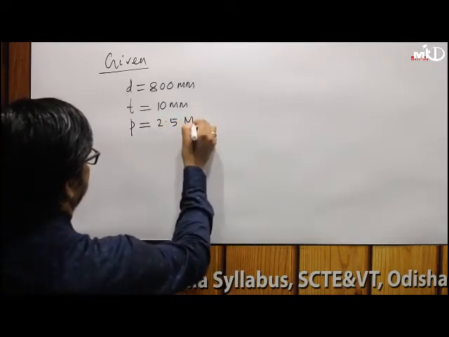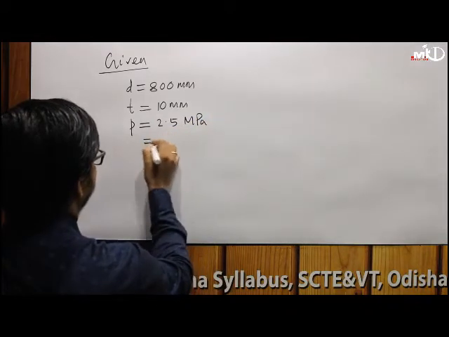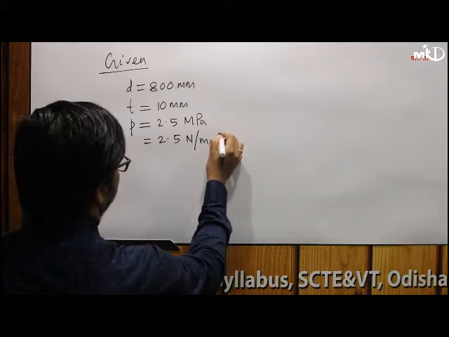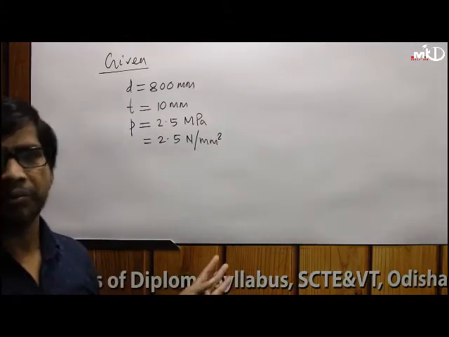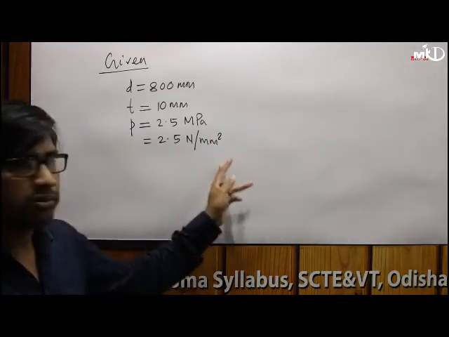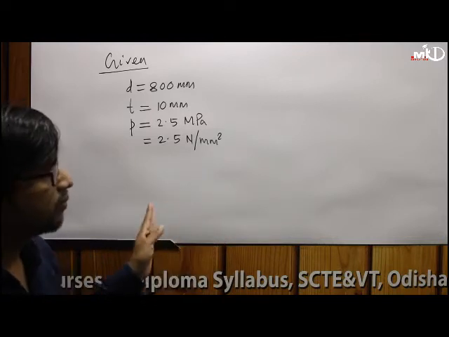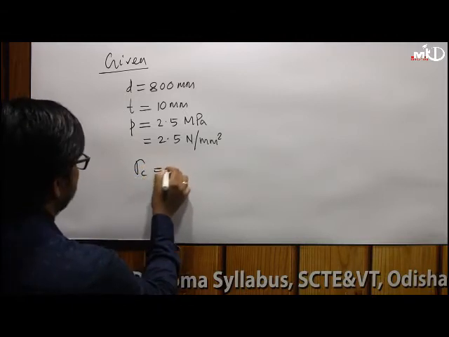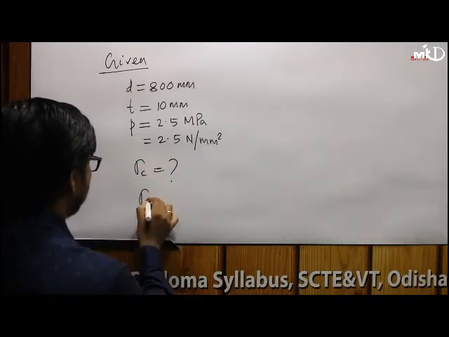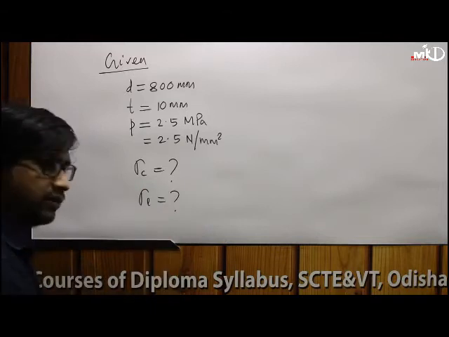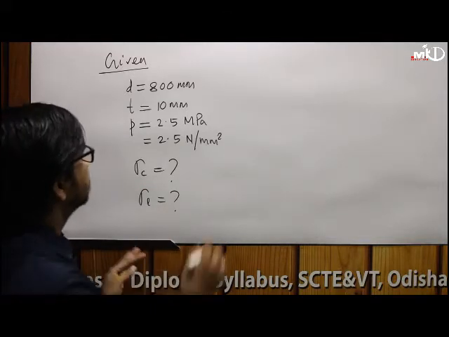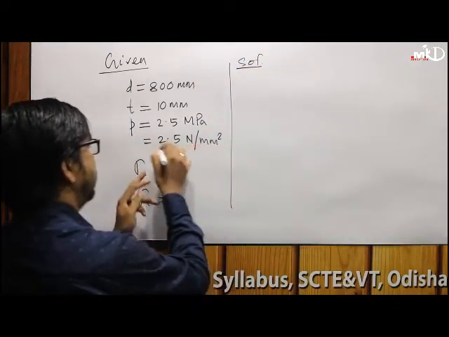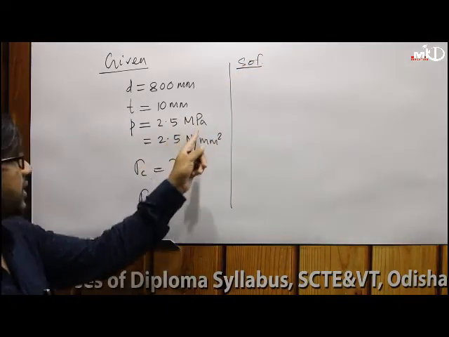2.5 megapascal, already you know, means 2.5 newton per millimeter square. You have to find what is the circumferential stress induced, sigma c, and what is the longitudinal stress induced, that is sigma L. So now we will solve this question, friends.